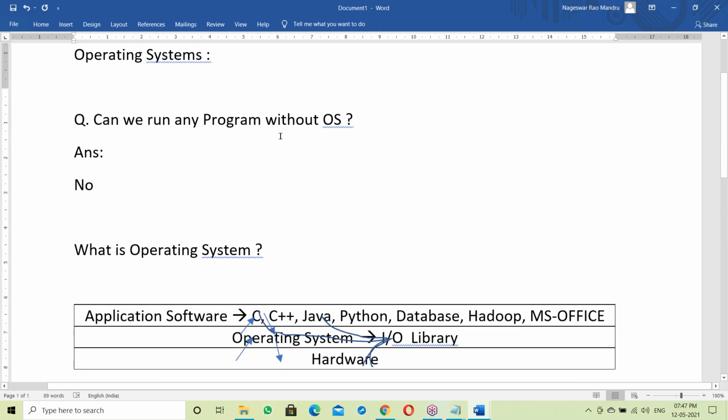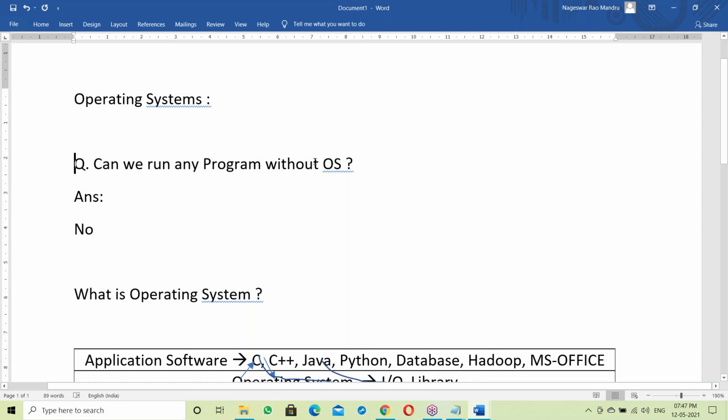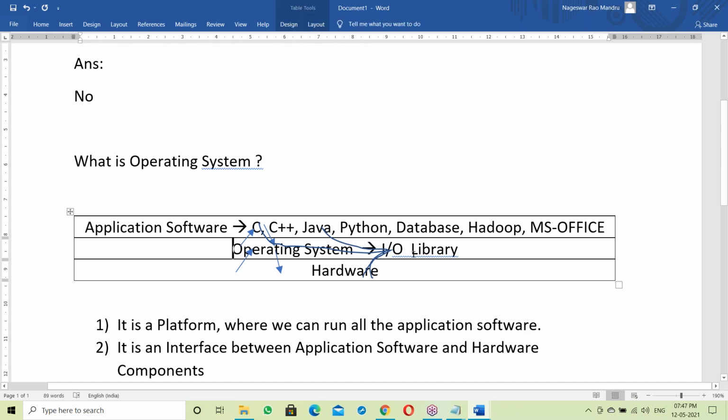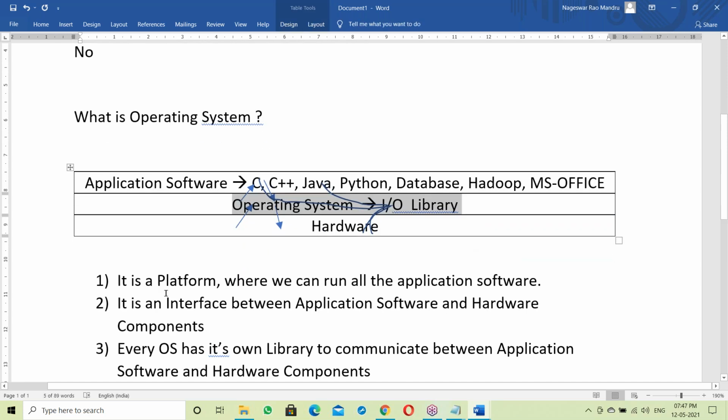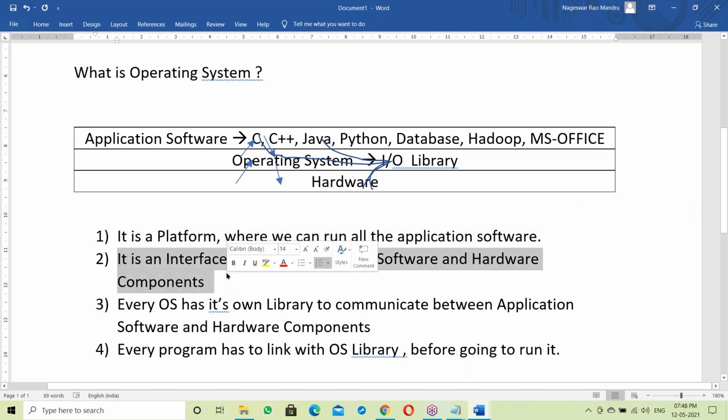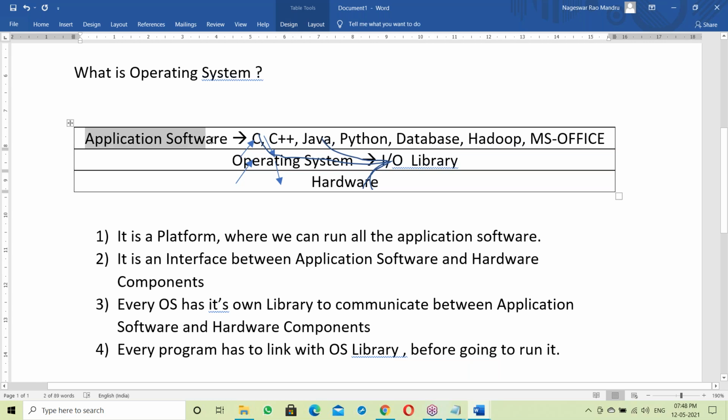I think the OS part is clear. Can we run any program without an OS? No, because everything runs on top of the OS. So what is an OS? The simple answer is a platform, where we can run all applications. Next, it is an interface, a mediator between application software and hardware components, which lets them communicate.